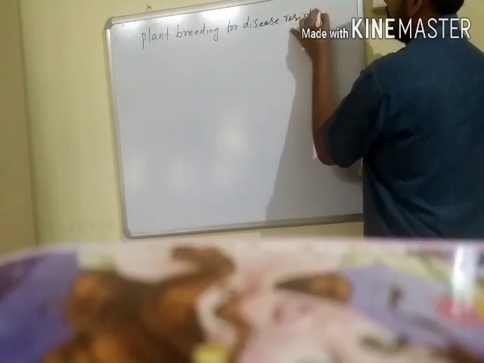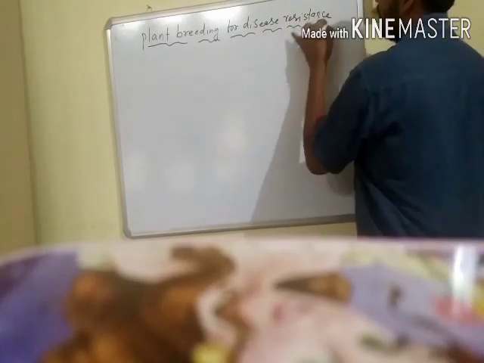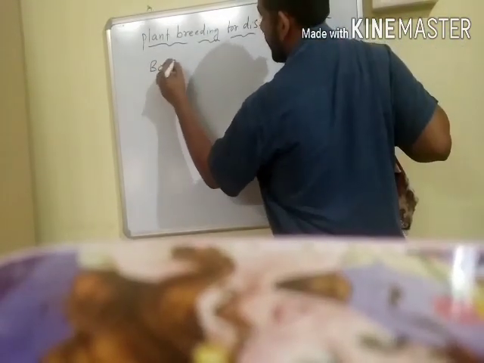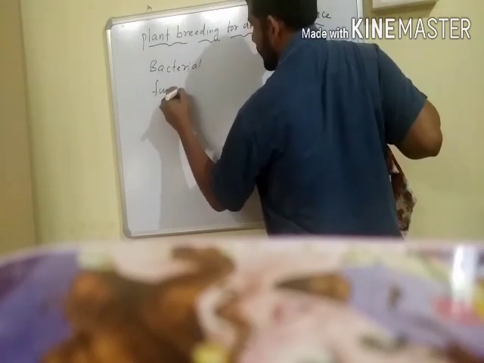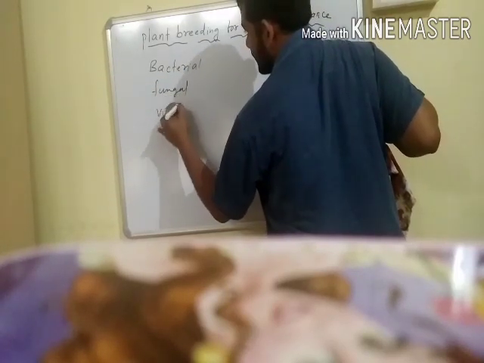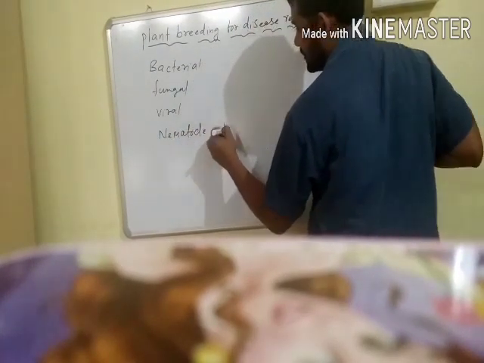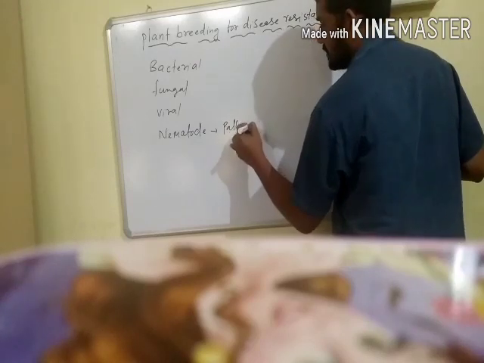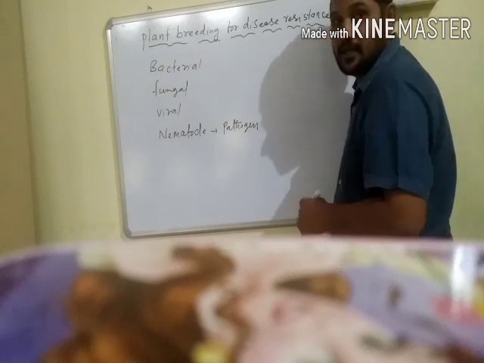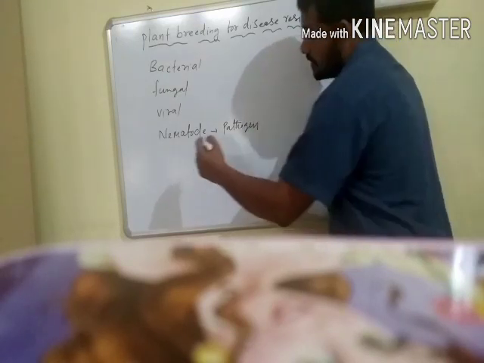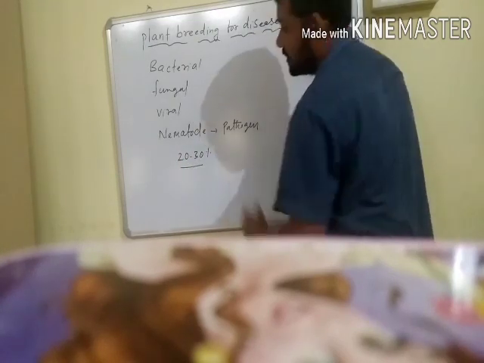Usually bacterial, fungal, viral and nematode pathogens attack a number of cultivated crops, and the crop loses up to 20 to 30%.